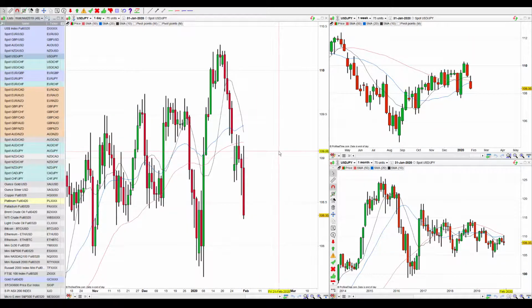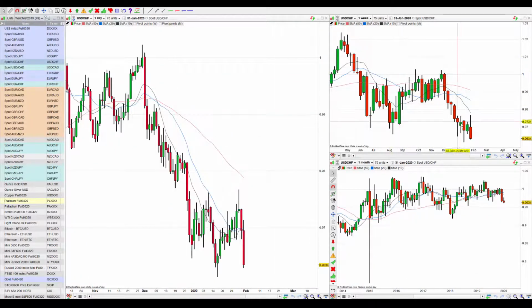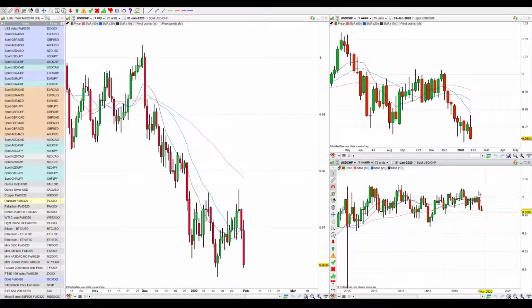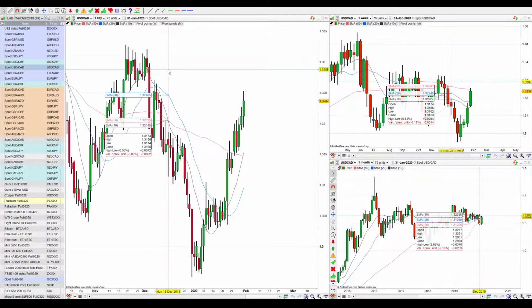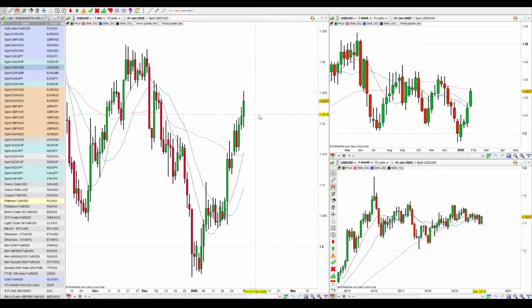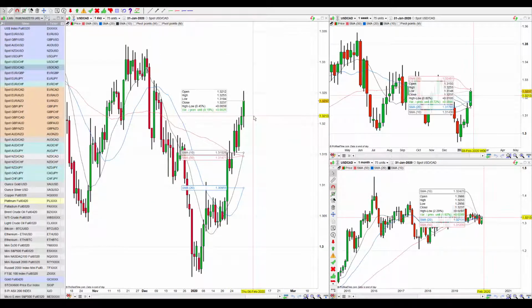Then going across and having a look at dollar yen, which is doing its own thing. This is also showing some signs of a weaker US dollar, certainly for the time being. Dollar Swissy is also following through on that, and actually the Swissy charts are looking very attractive to me again to continue their move to the downside, with a stronger Swiss franc and also potentially on that chart a weaker US dollar. Then dollar CAD is looking like a stronger US dollar, which just implies a weaker Canadian dollar.